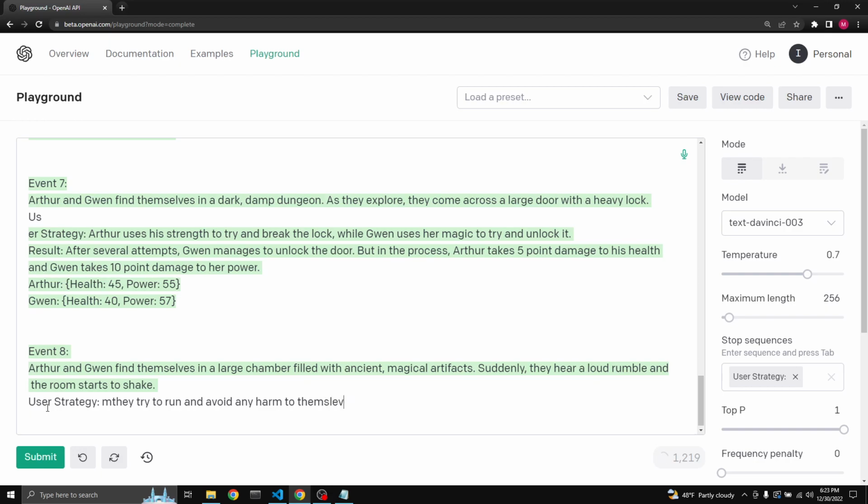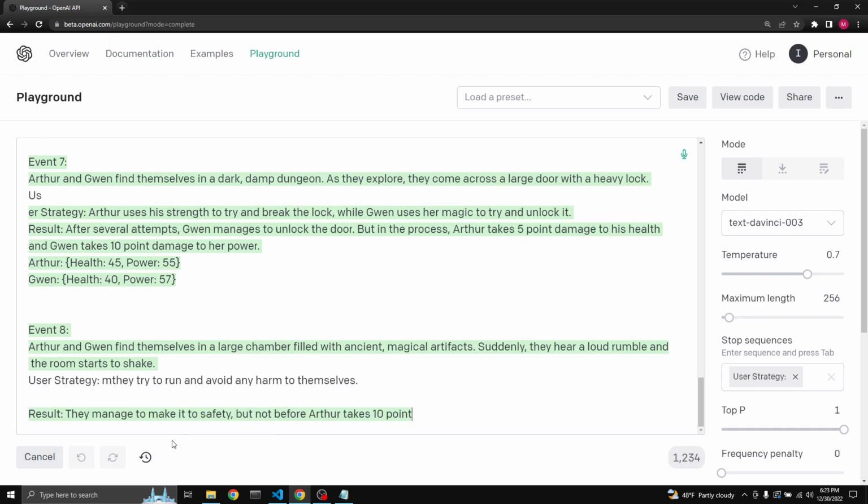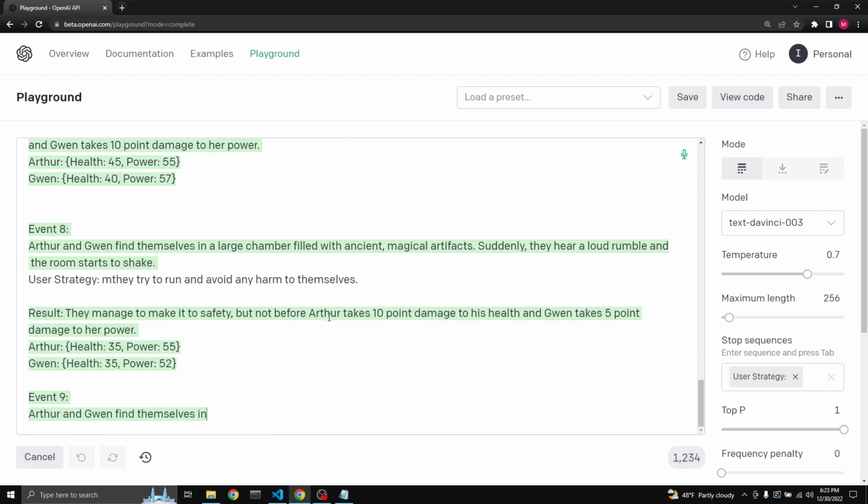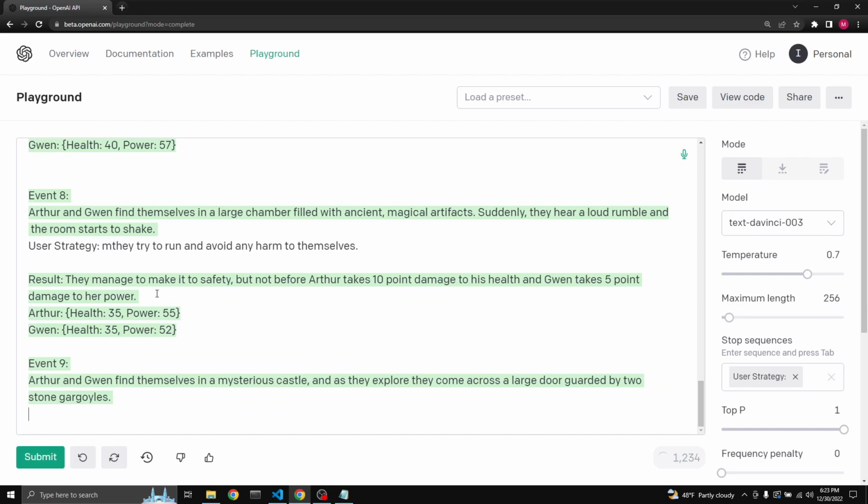Oh, I can't type today. Okay, let's just do that. They managed to make it to safety, but not before it takes 10 point and then 5. Oh. Keeps doing the 10 and 5.